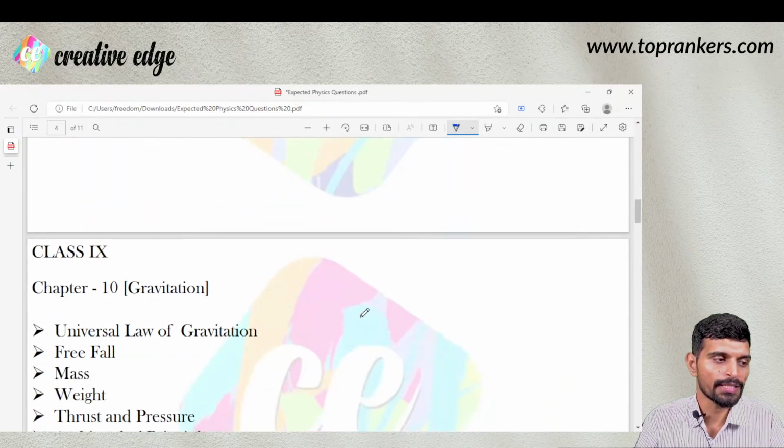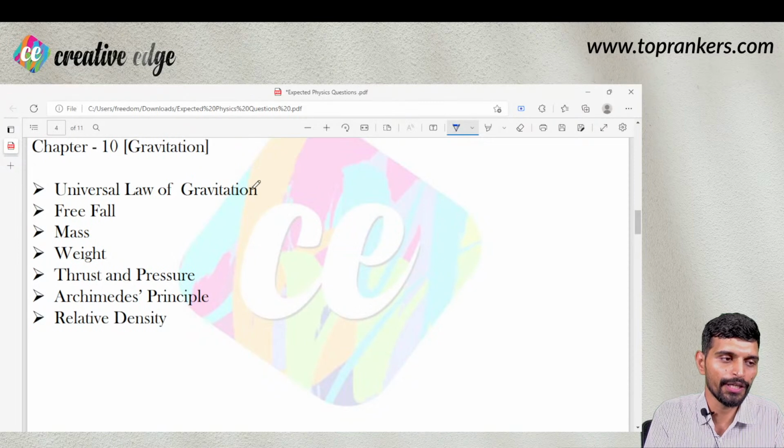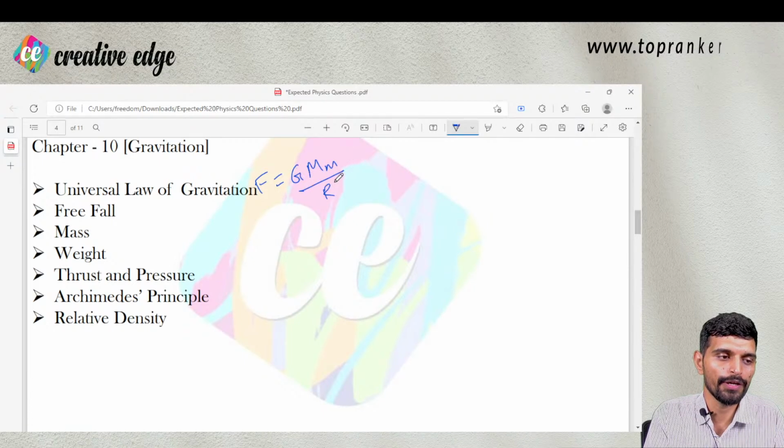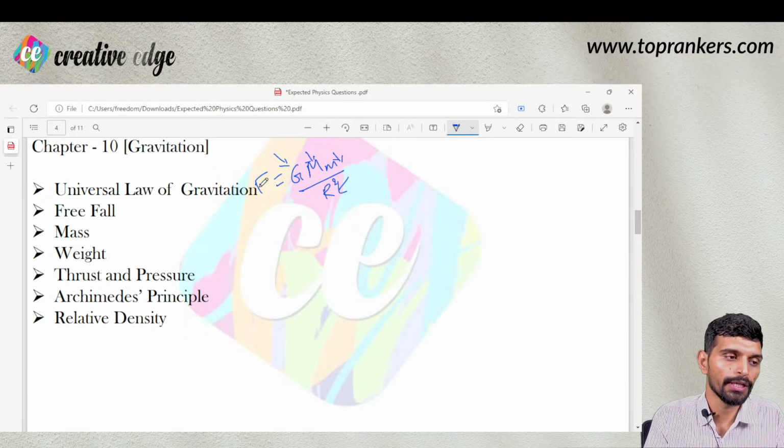Let's see the next chapter, that is gravitation. It has the universal law of gravitation, that is capital F is equal to GMm upon R square, where capital G is the universal gravitational constant, M is the mass of earth, small m is the mass of the object, capital R is the radius of earth. So that is F is equal to GMm upon R square.